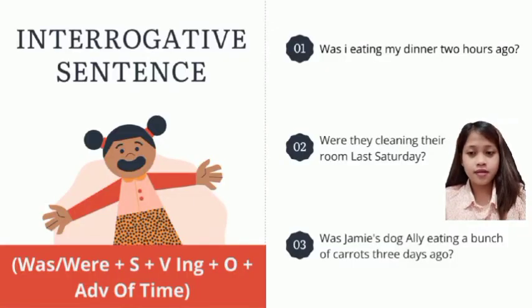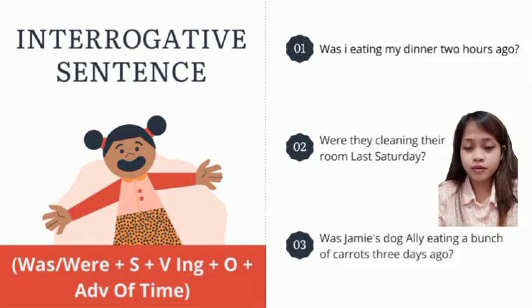Interrogative sentence. Here I will explain the interrogative sentence formula, which is was or were plus subject plus verb-ing plus object plus adverb of time. An example can be seen on the slide. The first one is was I as subject, eating as verb-ing, my dinner as object, and 2 hours ago as adverb of time.